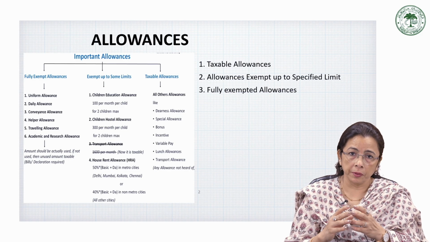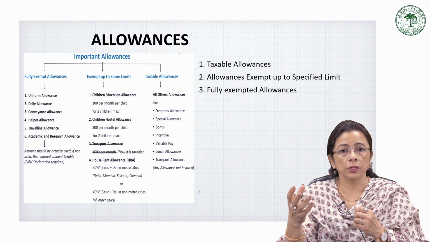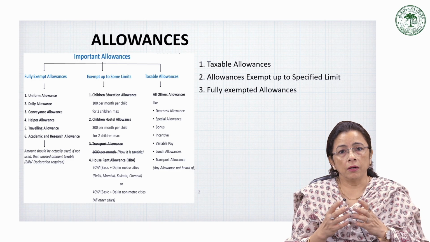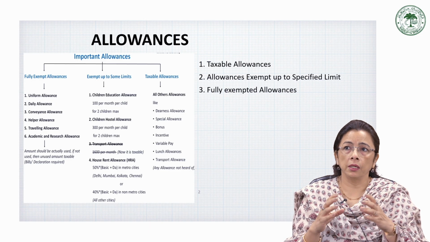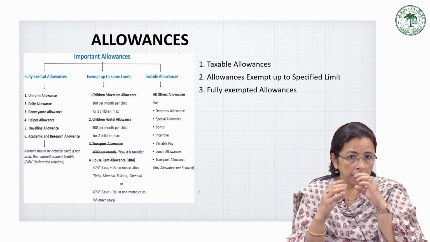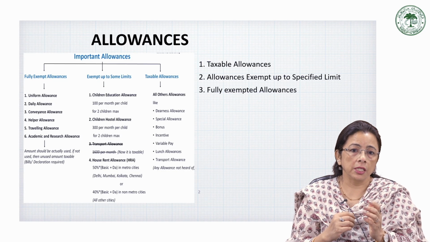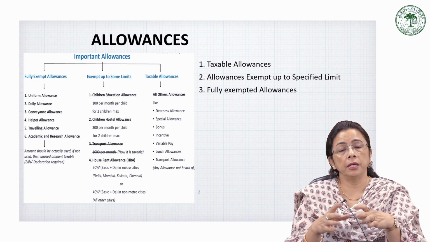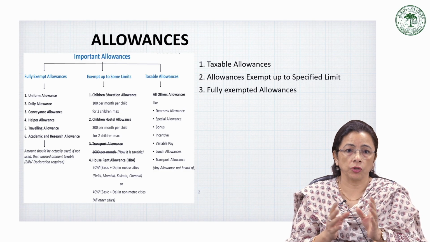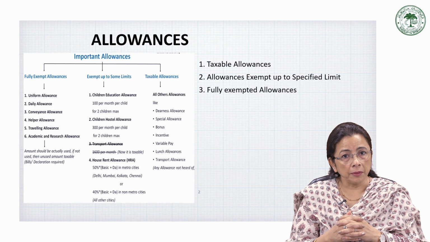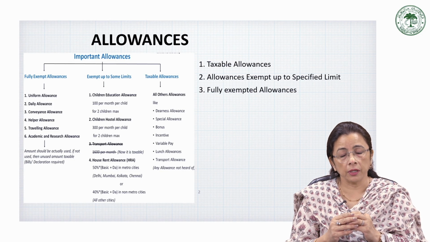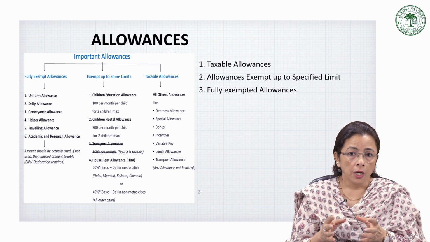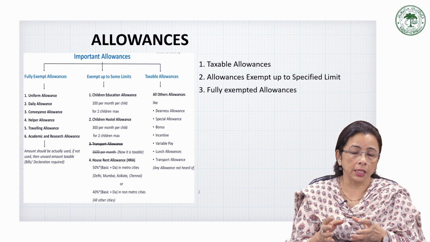Maybe you read in the newspapers that inflation has come up to this level, things are so expensive. So in order to compensate for that, or to make the real income equivalent, this dearness allowance is paid to the salaried class, so that their purchasing power, or their basket of consumption, remains constant. Then there is the city compensatory allowance, which is fully taxable, which we also call CCA. It is given to employees who are posted in metropolitan cities.